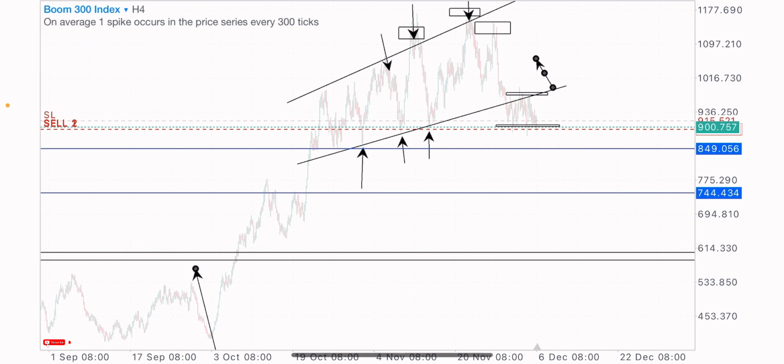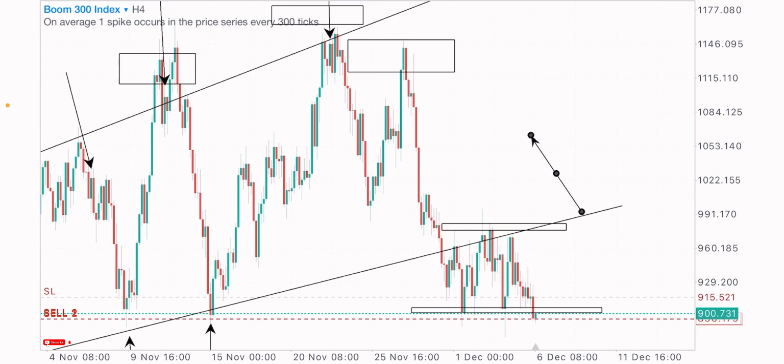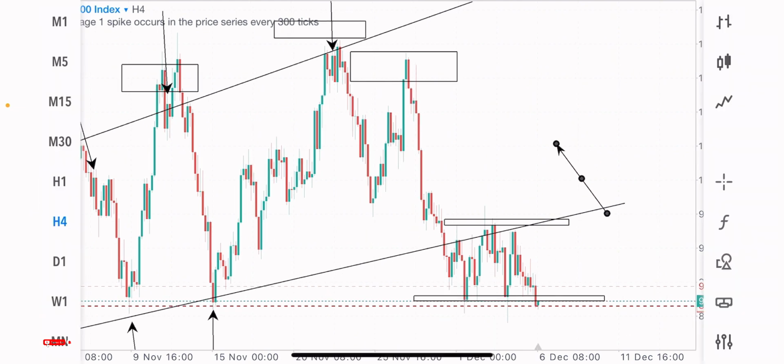The market structure is looking neat and well defined, so any little buys we're getting at this point is a retracement or a corrective move. The impulsive move is expected to be a sell move.